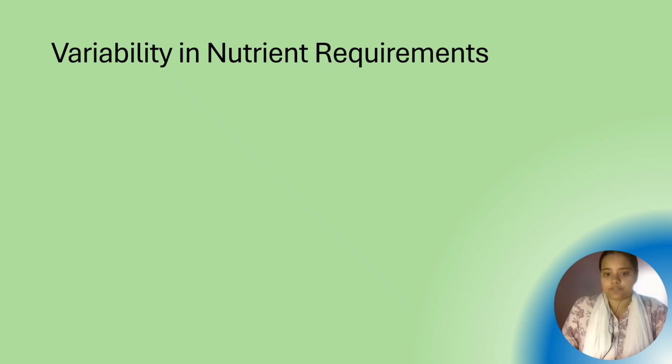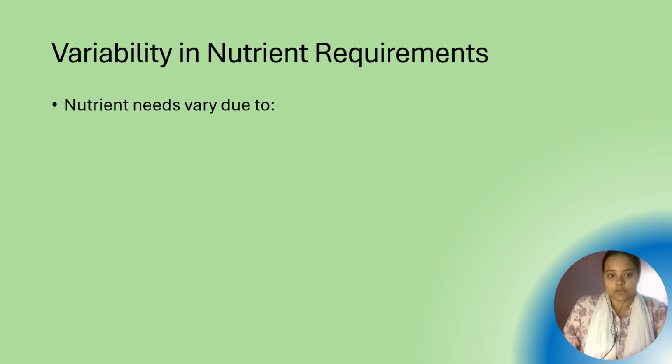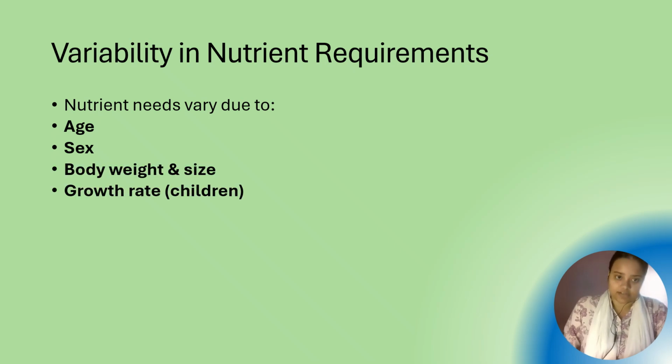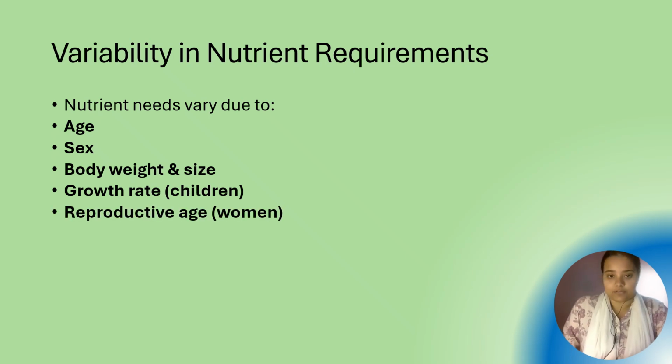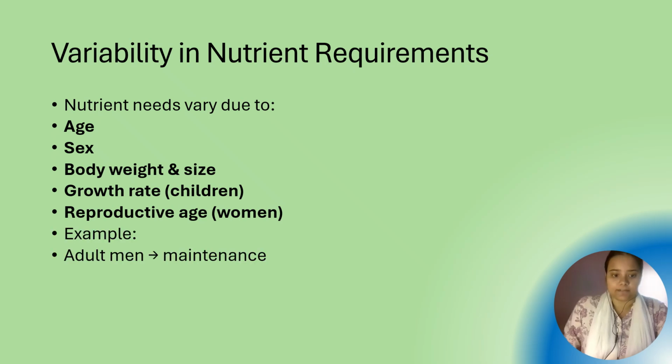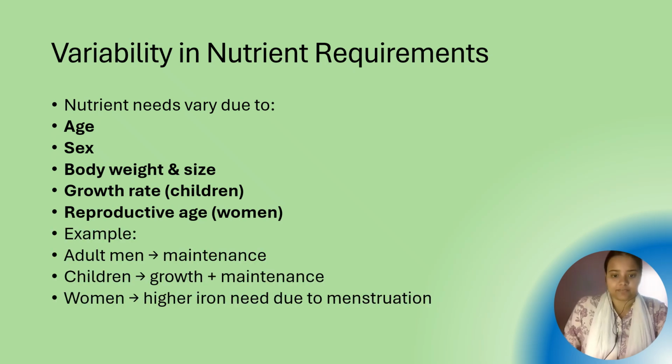Now, variability in nutrient requirements. Nutrient needs differ because children are growing, adults maintain, and older people need support for health. Also, men and women have different requirements, fine. And it varies due to, as I said earlier, age, gender, body weight and size, growth rate. Children need more nutrients for growth. Women need more iron because of menstruation. Athletes need more calories and protein. Right.